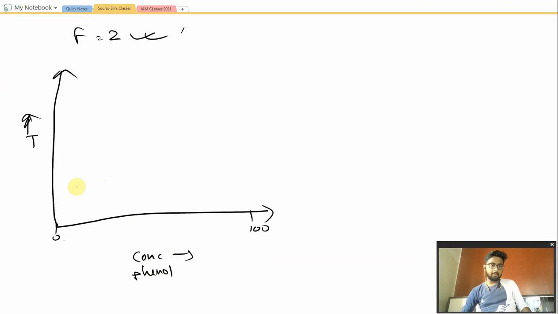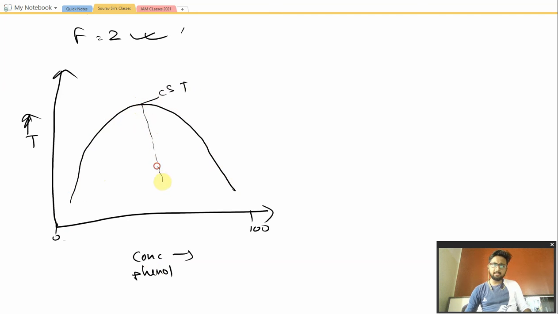So the graph would be coming like this, and this would be the point CST, coming at around 68 percent.